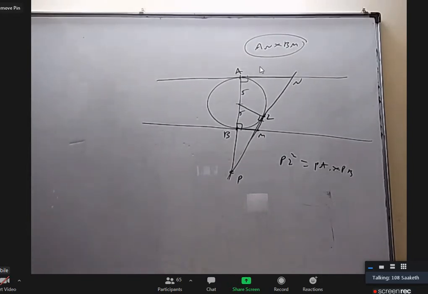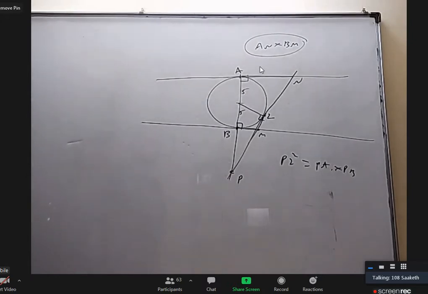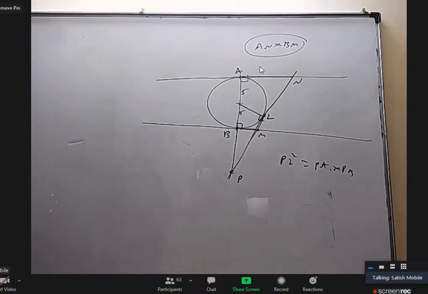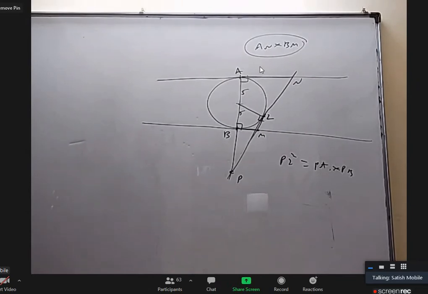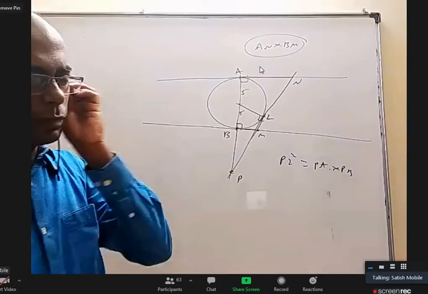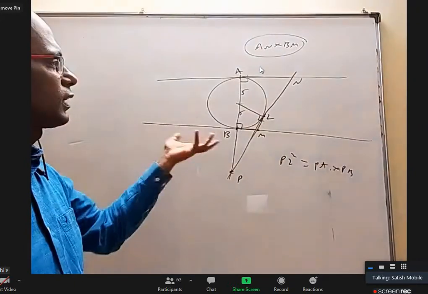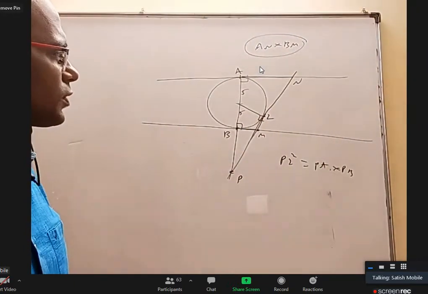Sir, triangles PBM and PAN are congruent, no sir? They're similar triangles, PBM and PAN. Okay, so we can do it by taking ratios. Even then, the length BM by AN will come. How will you get BM into AN, and where will the product in terms of radius come from?